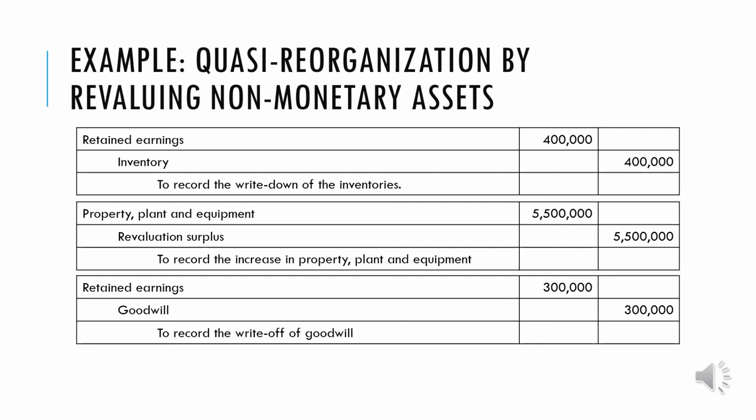Next would be to write off the goodwill. Remember from the intangible assets discussion that when goodwill is written off, it is normally charged to impairment loss. But since we are in quasi-reorganization here, we will debit retained earnings 300,000 and credit goodwill 300,000. Earlier, after the inventory write-down, we had 4,400,000. It increased again by 300,000, so our negative balance of retained earnings is already 4,700,000.